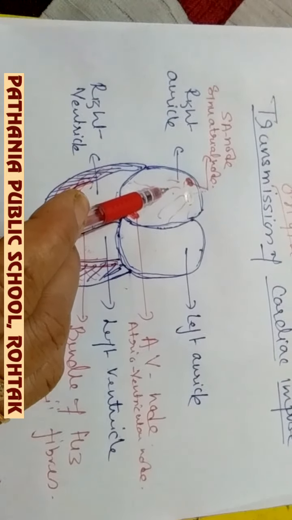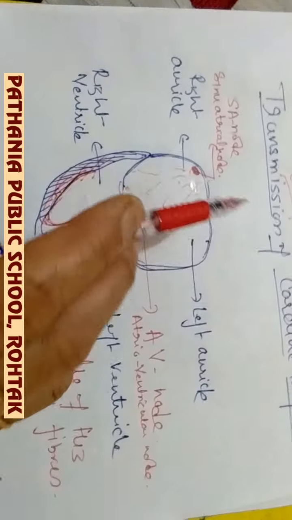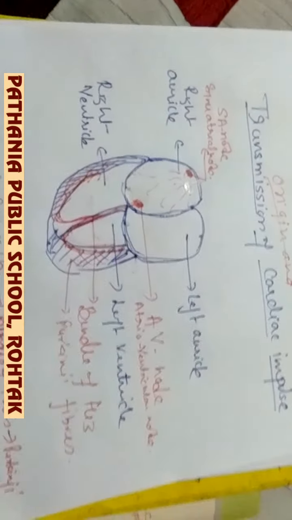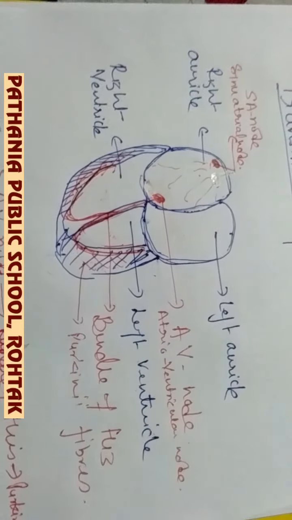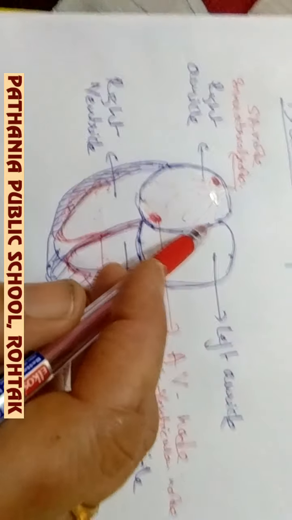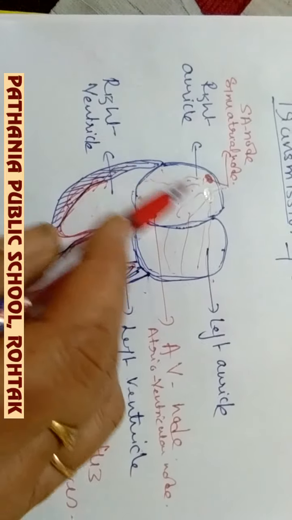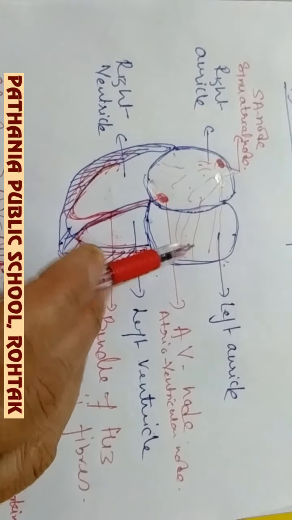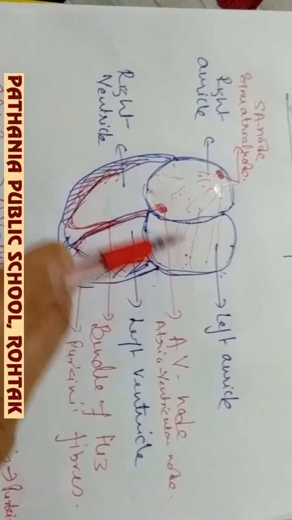Okay, in the upper right side of the right auricle, the sinoauricular node is present, which is called the pacemaker, from where the cardiac impulses are originated. These cardiac impulses spread to both the auricles, so that the wave of contraction spreads over both auricles, and these two auricles will contract together. But now this wave of contraction is to be transmitted to the ventricles also.